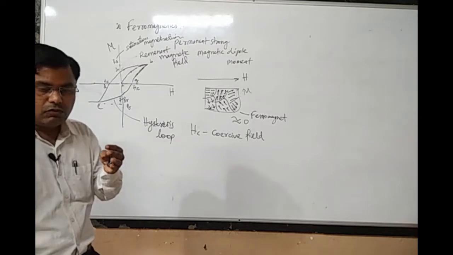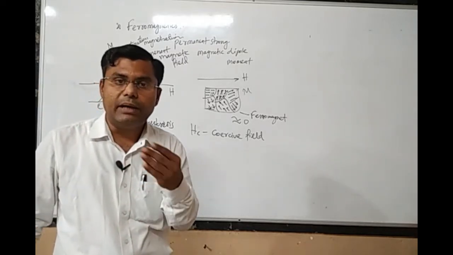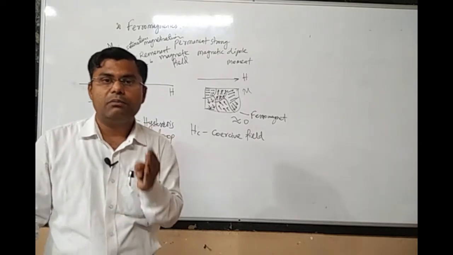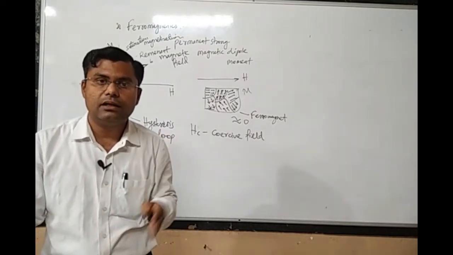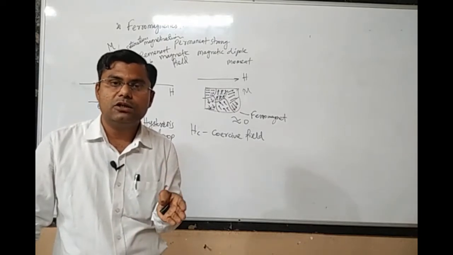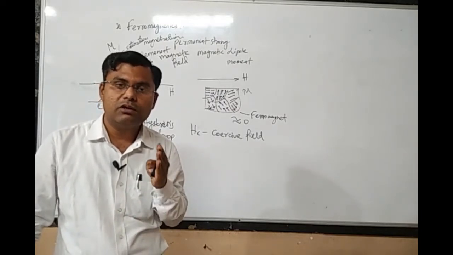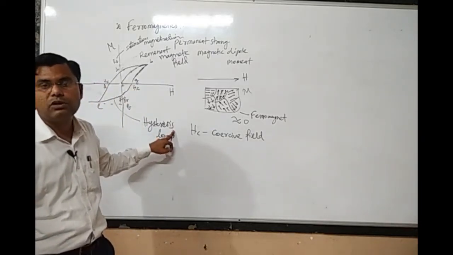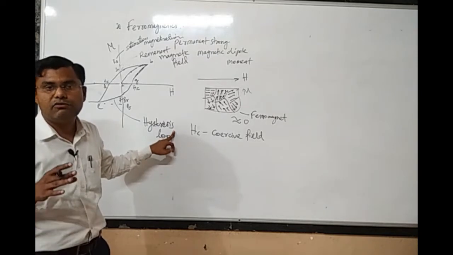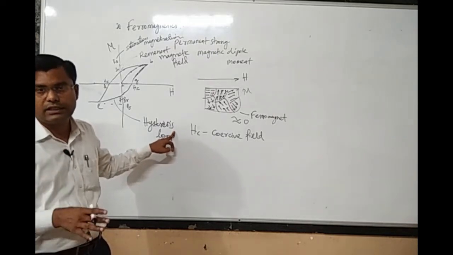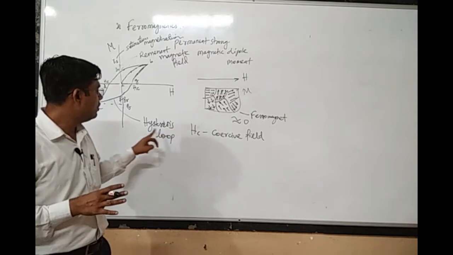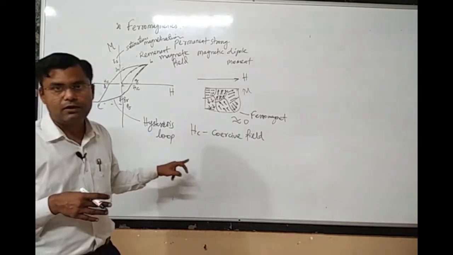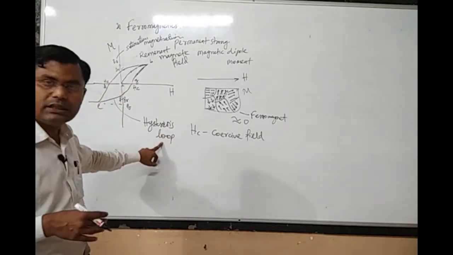It means that in whatever proportion we apply the external magnetic field, magnetization is not in that same proportion. The magnetization in the material does not follow the application of the external magnetic field. This phenomenon, in which the magnetization vector does not follow the applied magnetic field vector, is called hysteresis, and the loop so obtained is called a hysteresis loop.